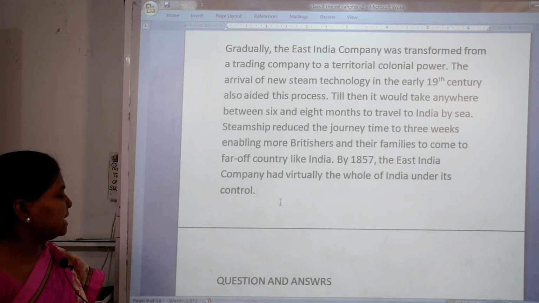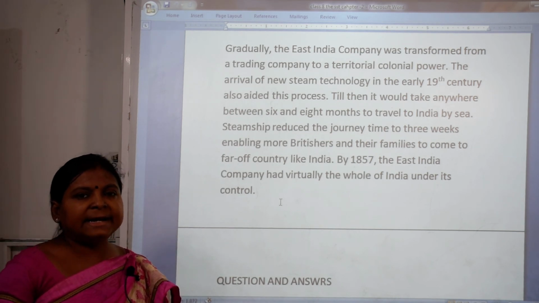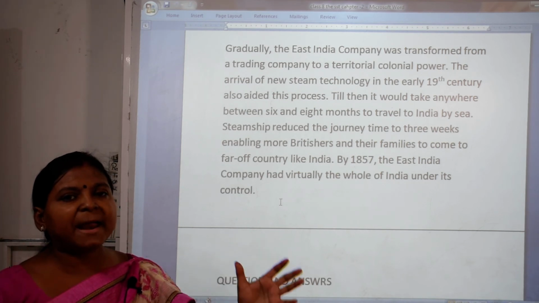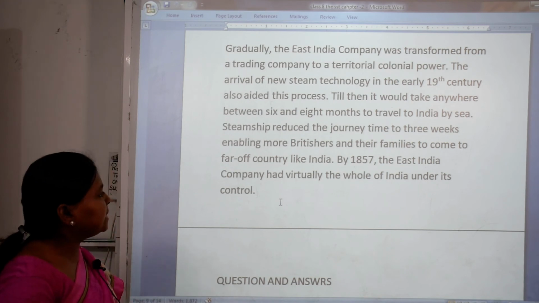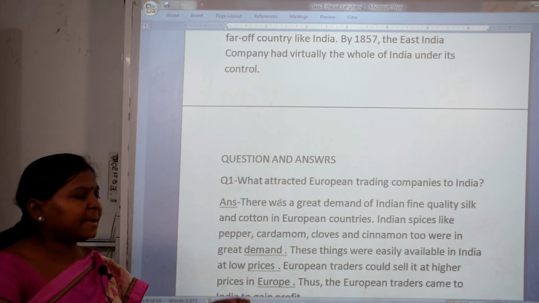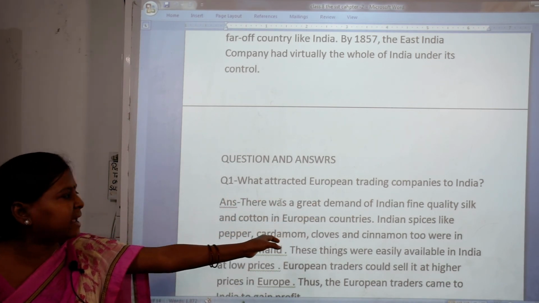So you have seen in this way how they controlled India, how they started with small power and expanded their rule in India. Now I have given in this lesson some questions and answers from your NCERT, so please prepare them. See question number 1, what attracted European trading companies to India?